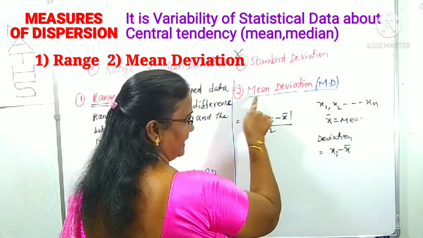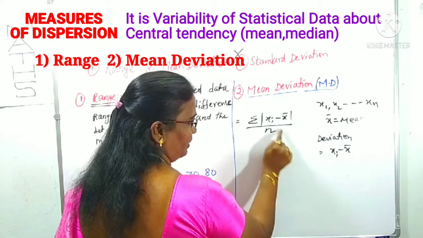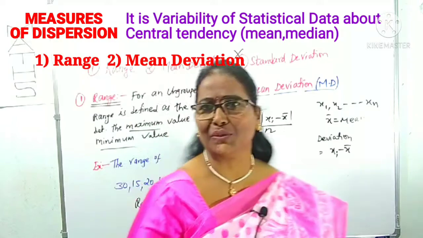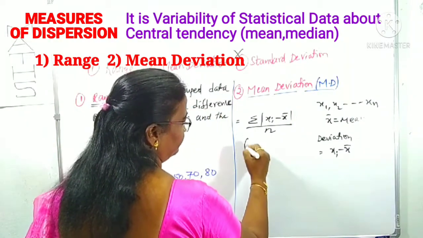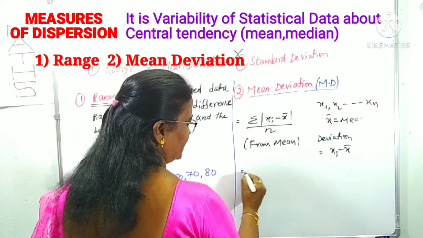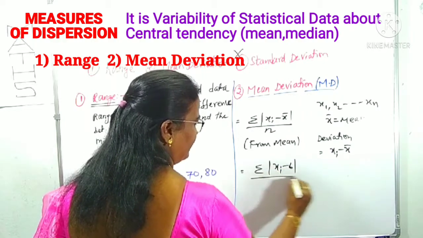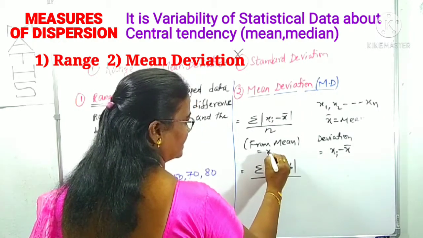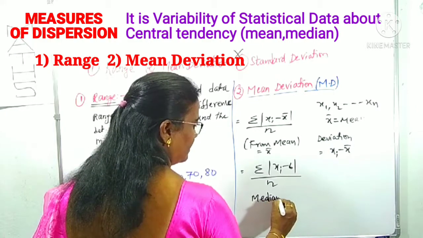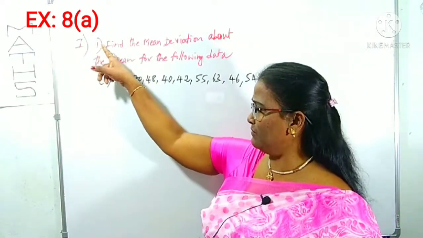So what is the meaning of mean deviation? Sigma means the sum of the absolute deviations by the number of deviations. If there are n observations, we get n deviations only, right? That is from the mean. From the median, we can also write sigma mod xi minus b by n, where here from the mean it is x bar and here the median is b.